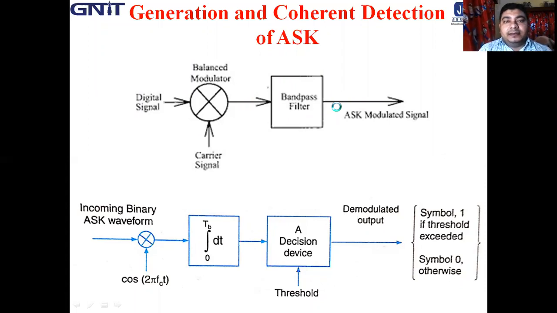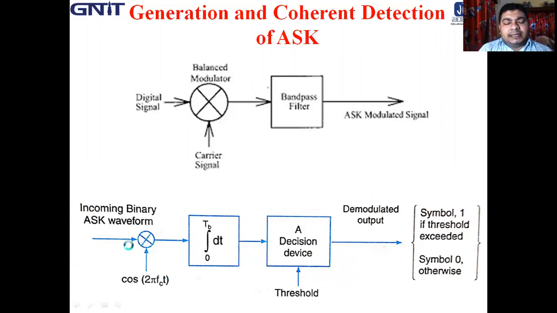That means in the receiver, a local carrier is required, which is synchronous. That means same phase and same frequency as the carrier used at the transmitter. So a local carrier of frequency FC is required. First, the incoming ASK waveform is multiplied by a local carrier cos 2 pi FCT.